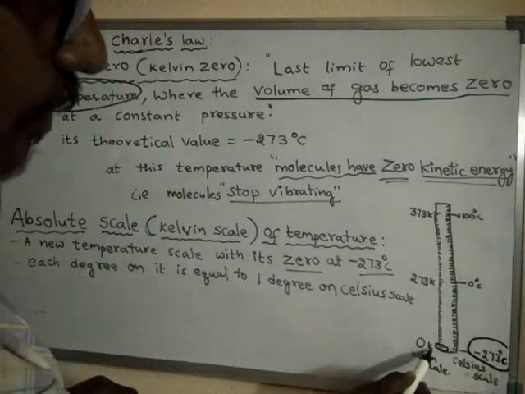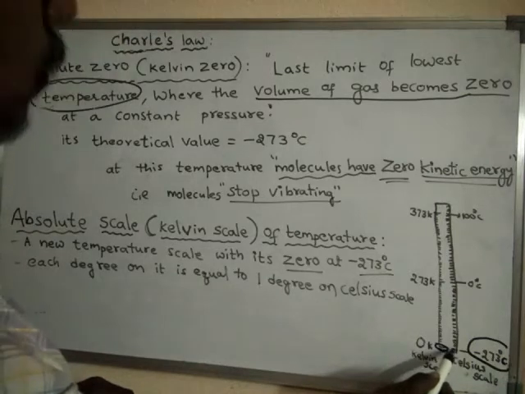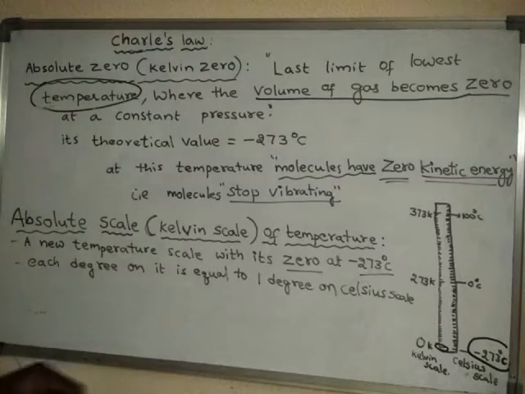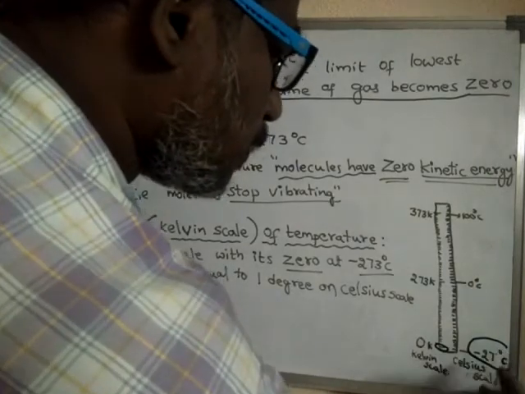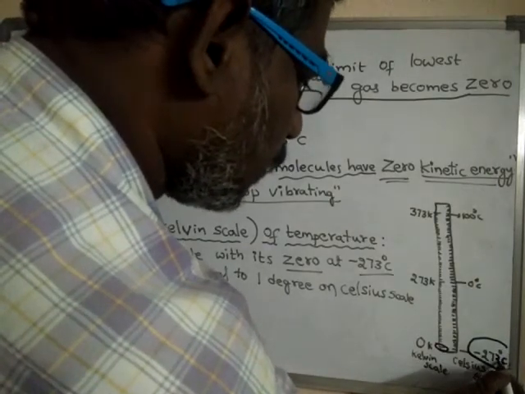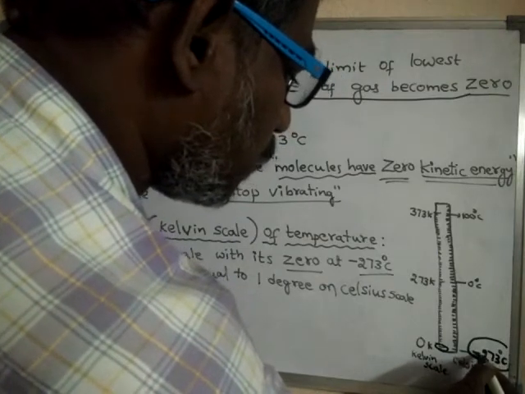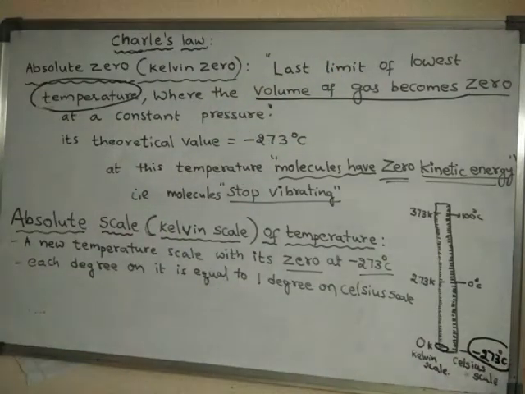That means 0 Kelvin, theoretically its value is equal to minus 273 degrees centigrade.